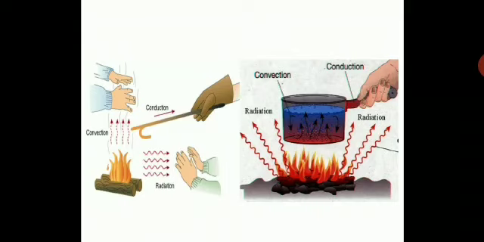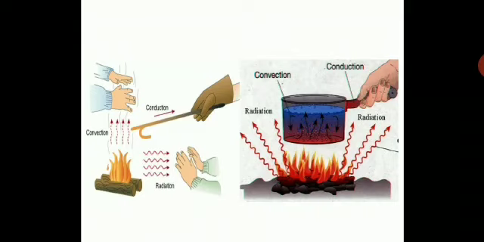Is the picture on your left hand side clear? Now you will see the picture on your right hand side. You have a saucepan of water heating. In that saucepan, convection is the mode of transfer of heat. That's why the water gets heated up. The entire bulk will get heated up due to convection. And a person holding the saucepan holder, that is again metal, so it will conduct heat.